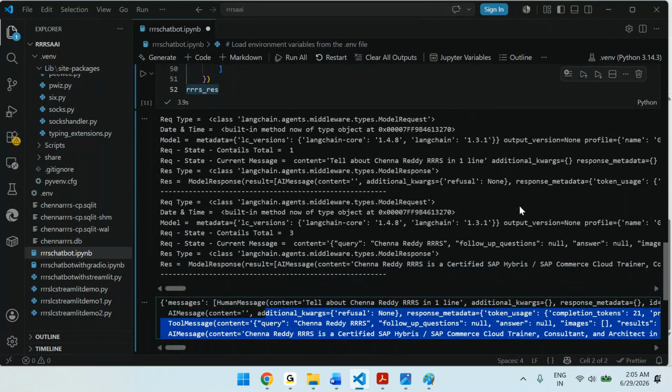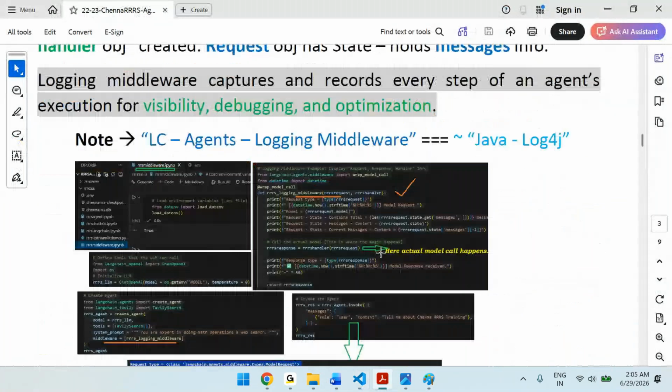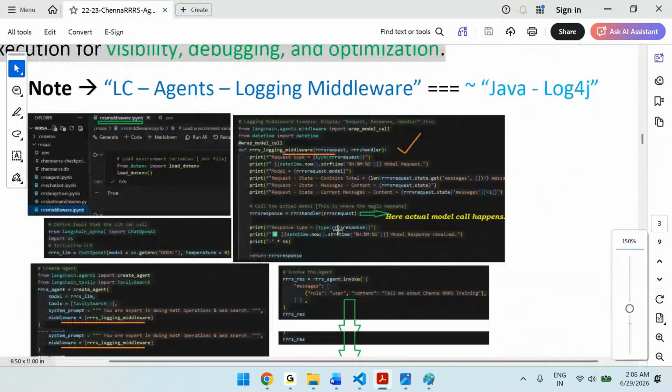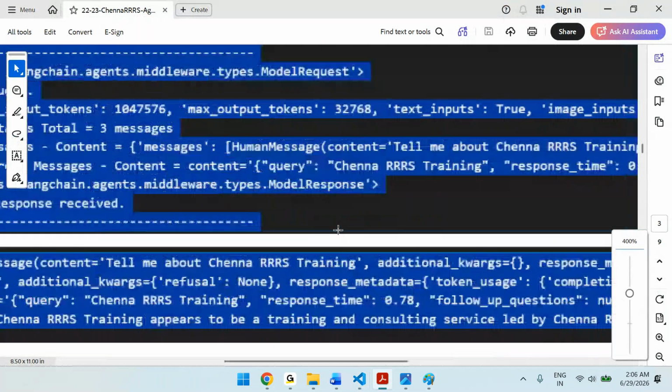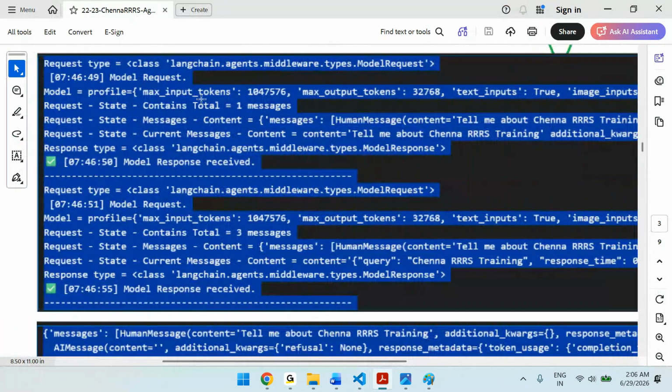Like this, there is a Tavily search also in between, right? So it will go to the Tavily search and bring it. So like this, we have the execution flow. You can see here, please. This is what you can also see in the nodes. Request type, so on. Then maximum tokens, human message, what it is going: tell about ChennaReddy, RRRS, and agents.